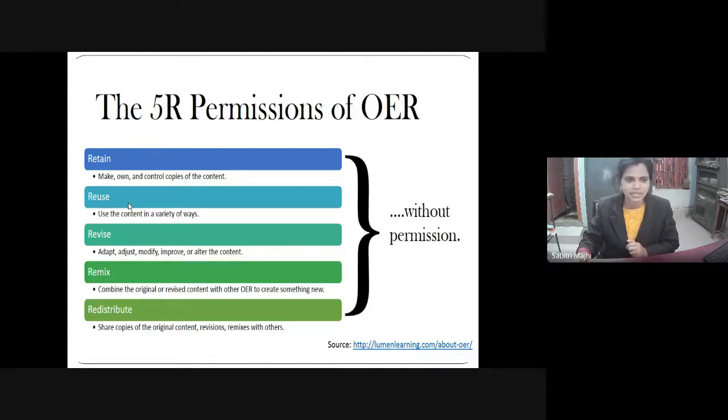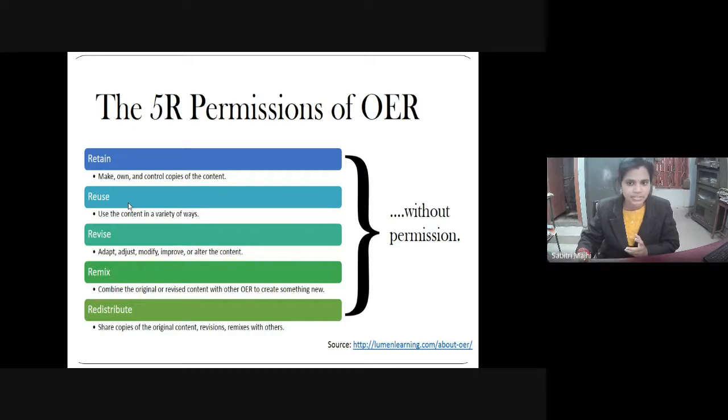Without any permission, if any OER content is available, you can retain the work, you can have a copy of the educational resources, and you can reuse it in a variety of ways. Suppose a content is there in text format, you can make a PowerPoint presentation out of it.